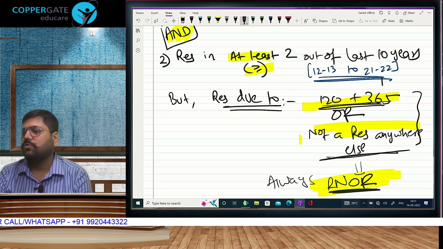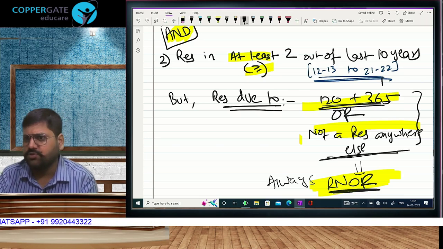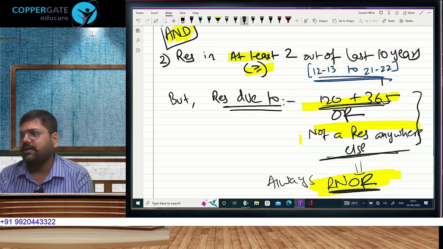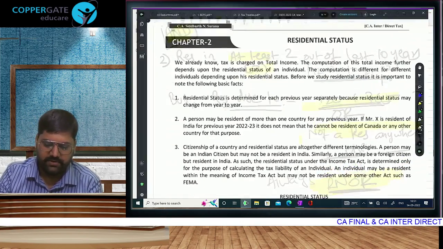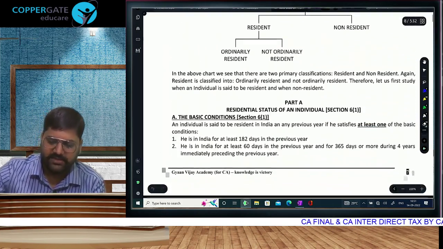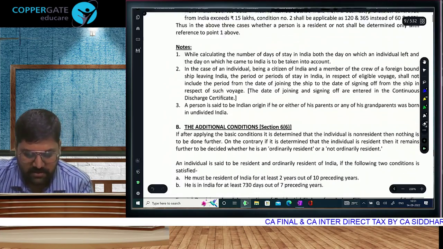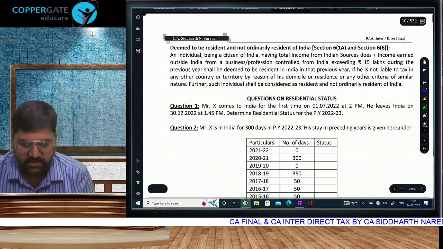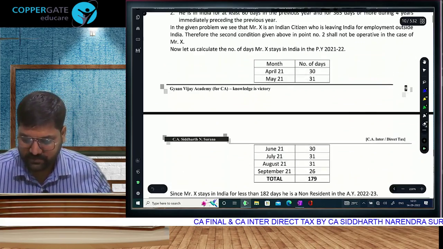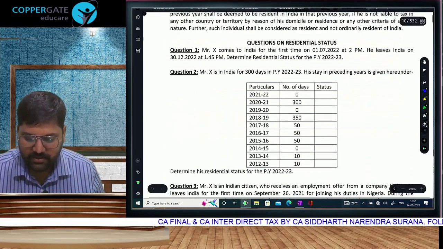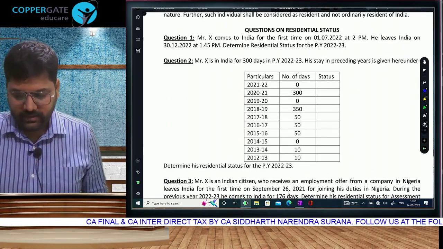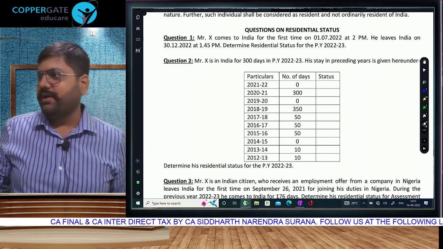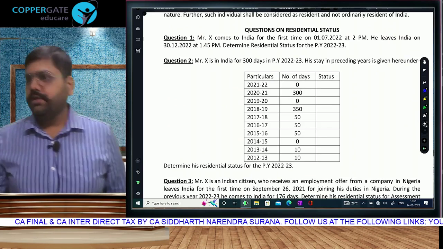So we are now going to go to the questions. First chapter was basic concepts. There was no question. Questions start from the second chapter, residential status. The residential status chapter starts on page number 7. The first question is coming on page number 9. Question number 1, page number 9. We'll solve this so that we get an idea about how questions are solved in residential status. Okay?